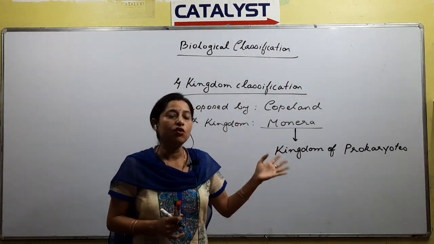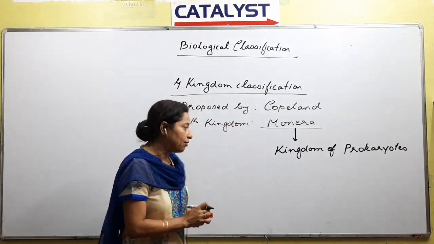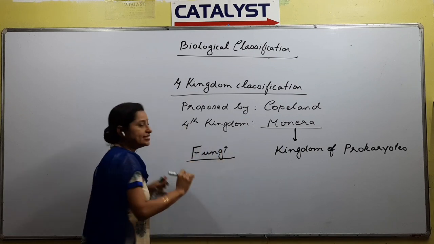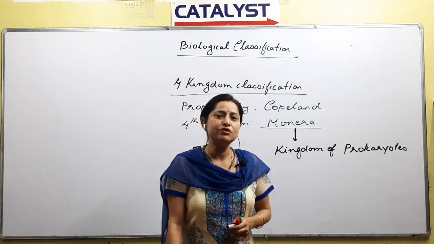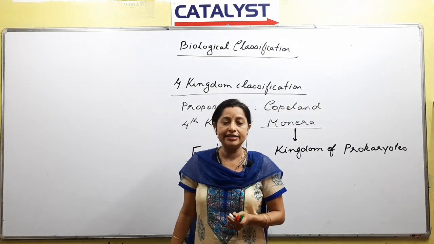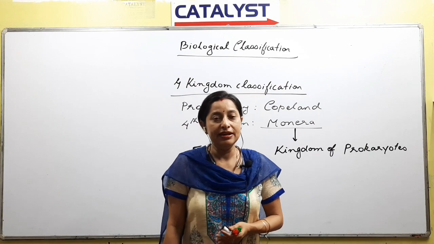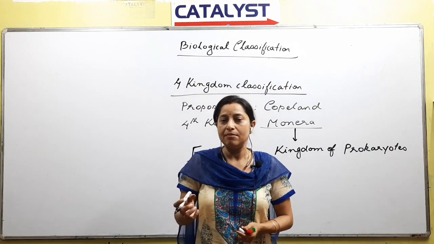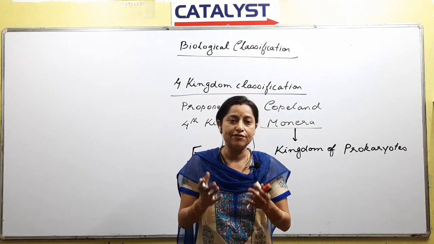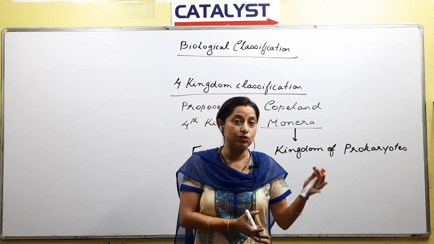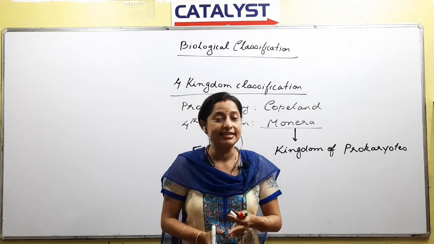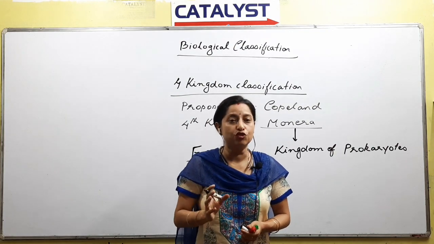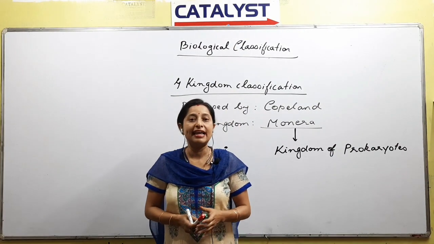Even after this 4 kingdom classification, there was a problem, and the problem was about fungi, right? They were not sure whether the fungi was a plant or an animal. Some characteristics were like a plant, some characteristics were like an animal. Fungi have almost all the characteristics similar to a plant, but one basic difference is that they do not prepare their own food, right? Other than that we can say they are plant like.